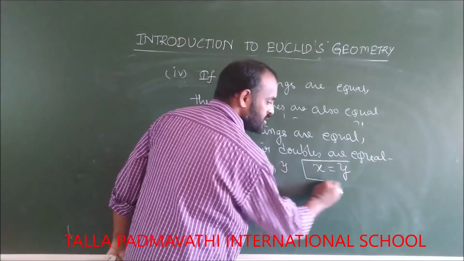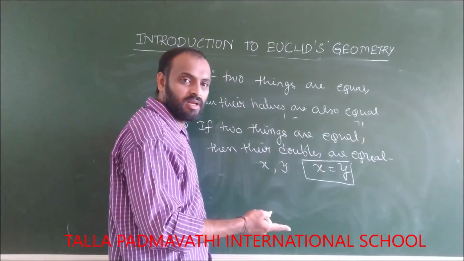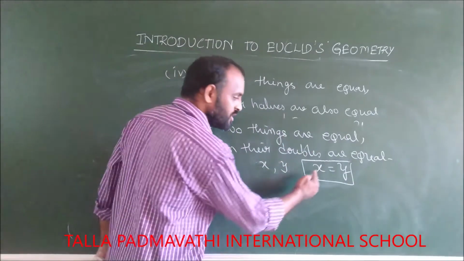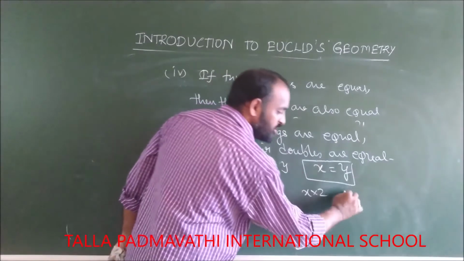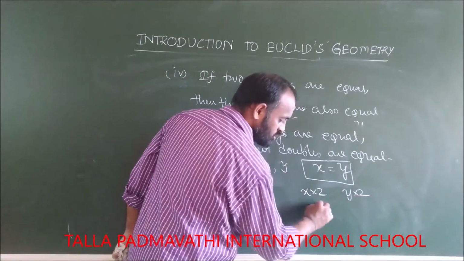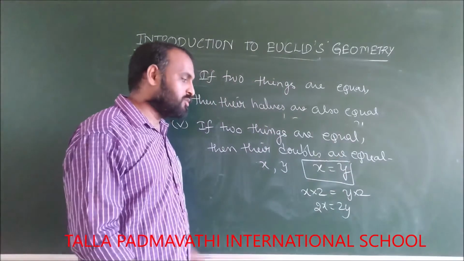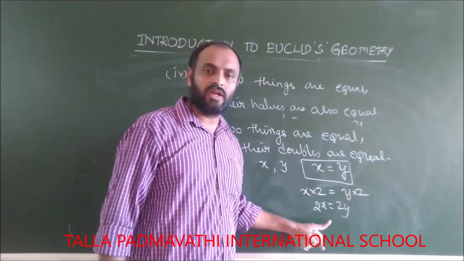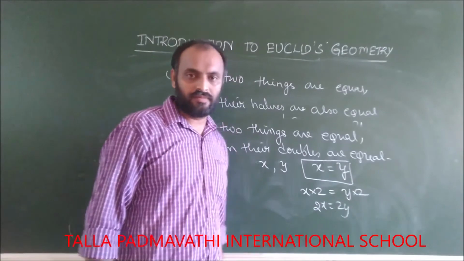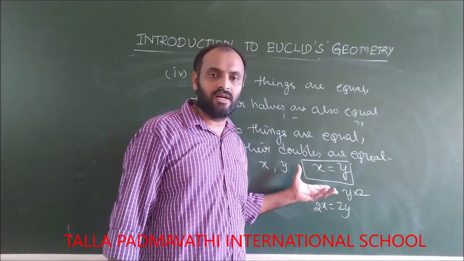This is given. What do you mean by double? By multiplying with 2, we get the double. I multiply x with 2 and y with 2. So 2x equals 2y. When you multiply both sides with the same number, still the product is equal. So these are the axioms that he has stated in his books.